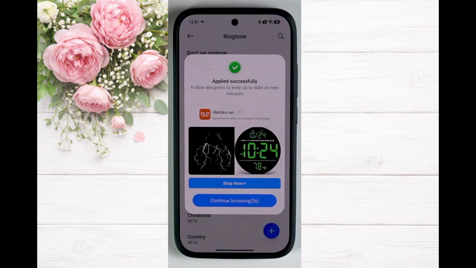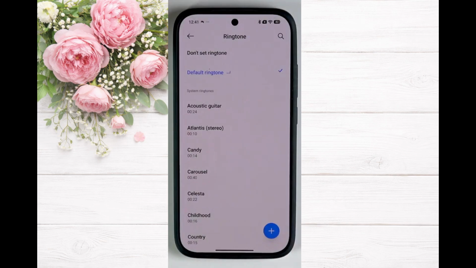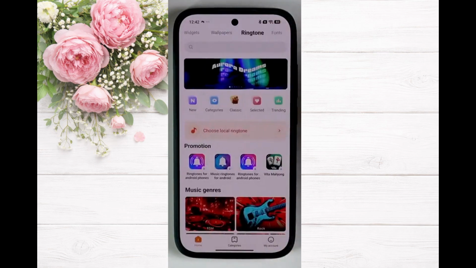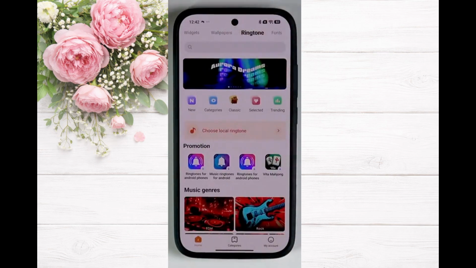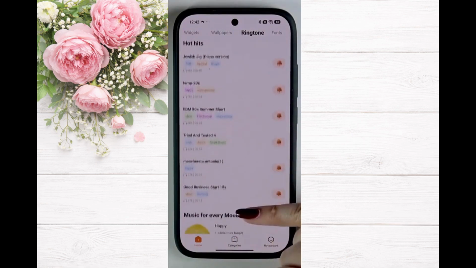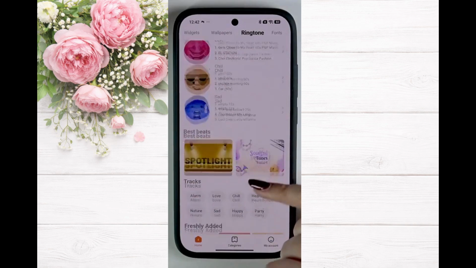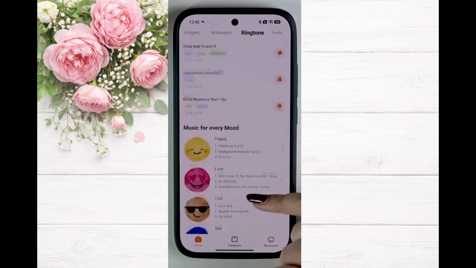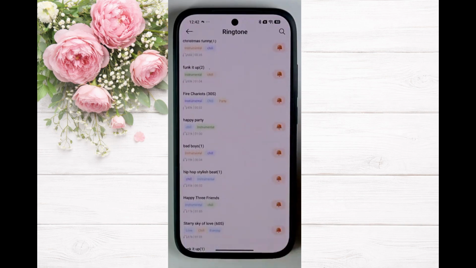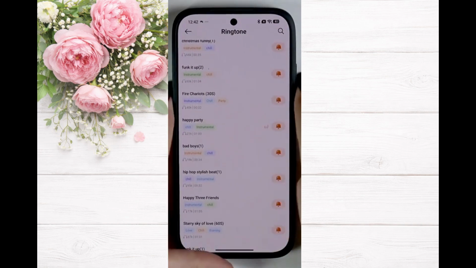To pick from themes again, go back and open the ringtone section. Tap on any sound to preview it, then select it using the bell icon.